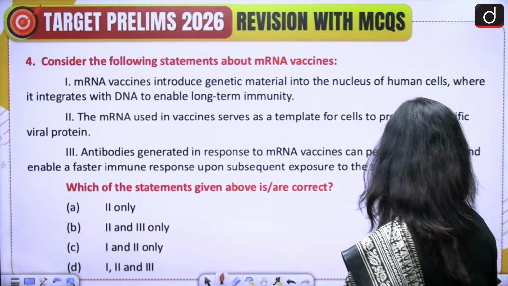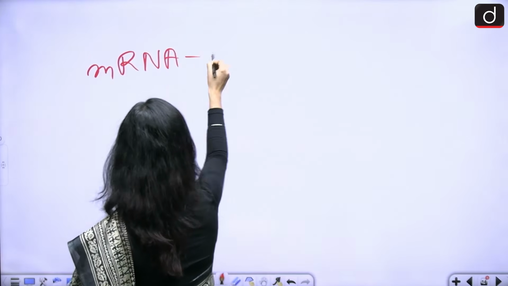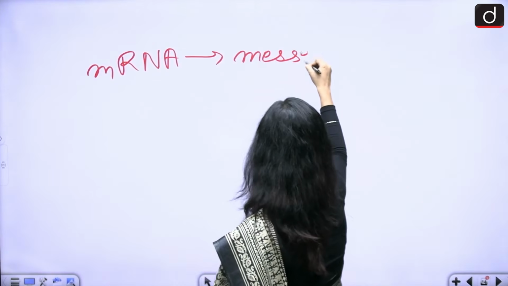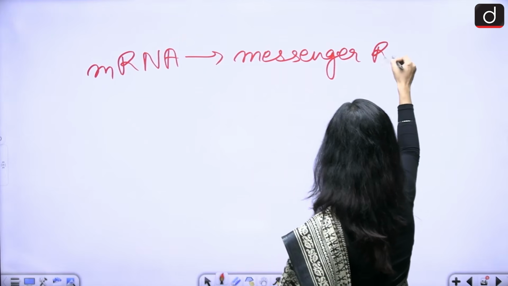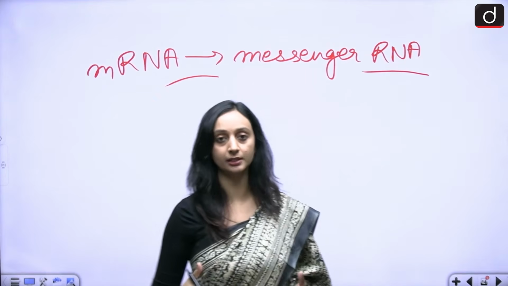Done? Alright, so here we are talking about mRNA vaccines. What is mRNA? Messenger RNA. So how do vaccines in general function?